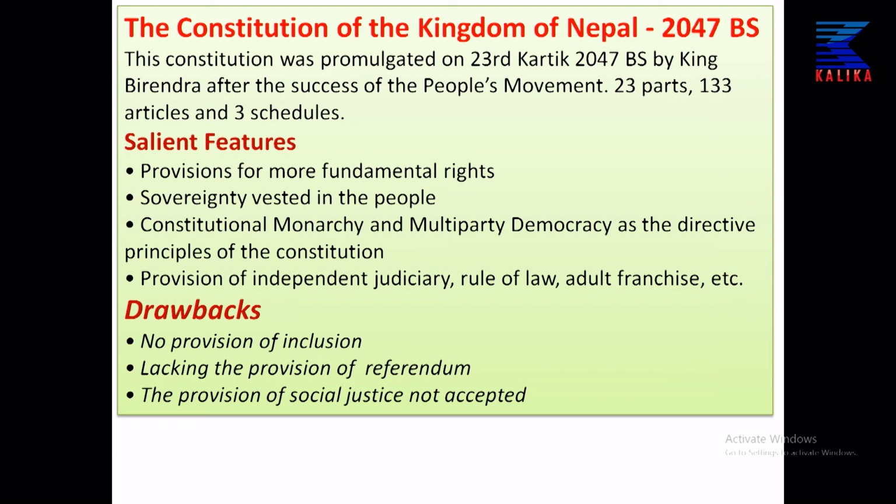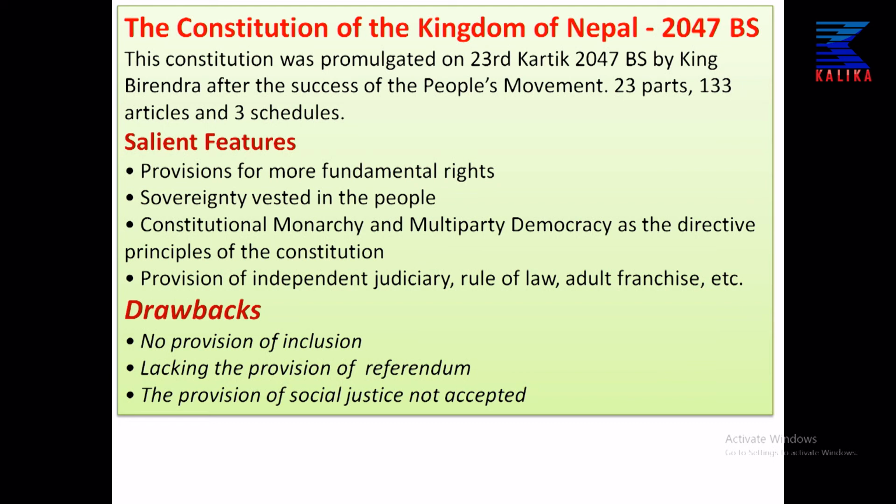So, regarding the salient features of this constitution, there was provision for more fundamental rights than the previous constitution had. The ruling power was vested on the people, previously it was in the hand of the king.